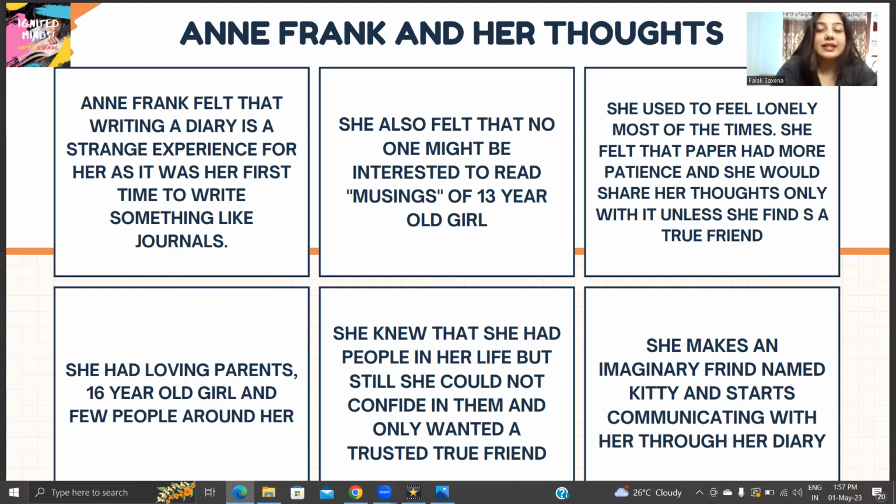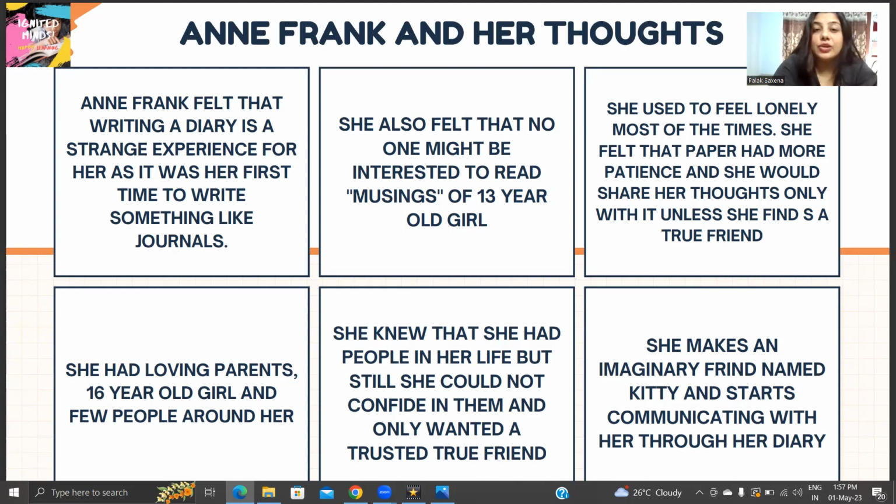Anne Frank had never written a diary earlier, and this was her first attempt at writing a diary or a journal. So she feels it's a strange feeling. Sometimes when we start something new, we also feel strange that this is something we have not tried before. Similarly, Anne Frank was a little skeptical of how to write and what she would write, but she wanted to write. And there was a reason why she wanted to write, which we will understand when we read the chapter.